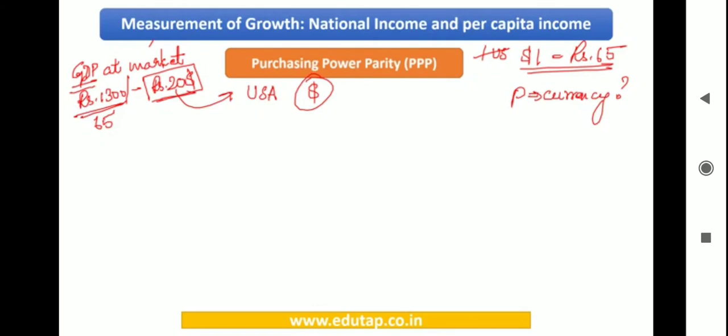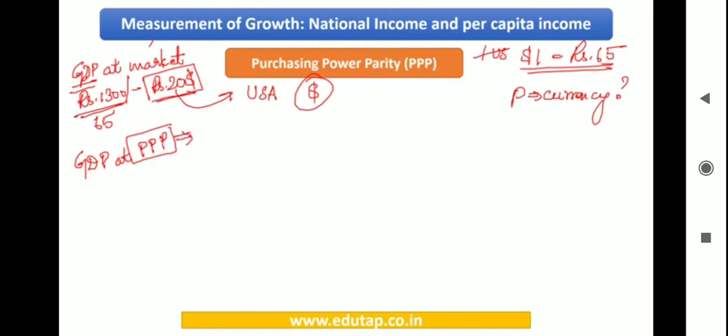Okay, so if I want to come to that conclusion, then I will go to a concept called GDP at PPP, that is purchasing power parity. Remember, we say casually that the cost of living in this country is high when you compare it with X country or Y country. What is this cost of living? That means how much is the purchasing power of the currency of a particular country, right?